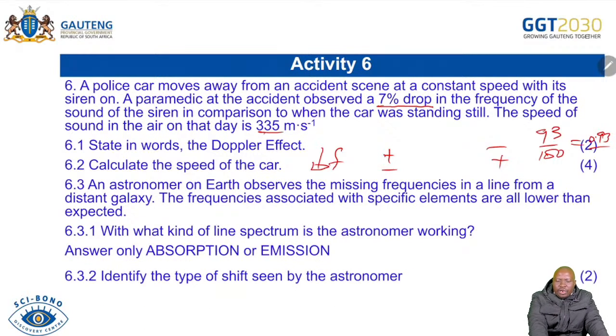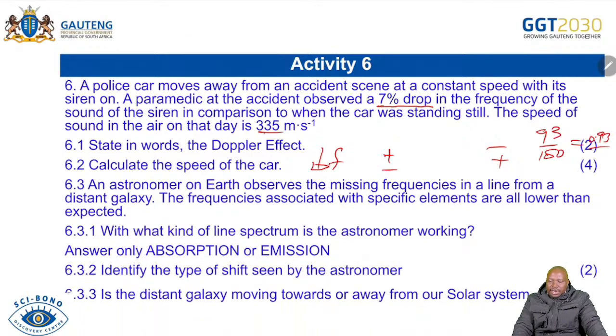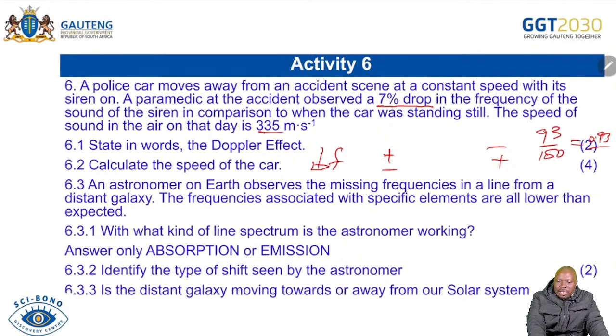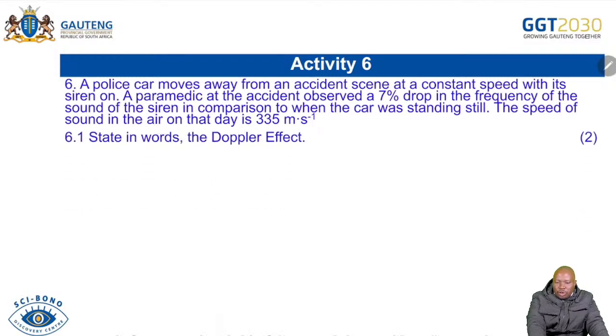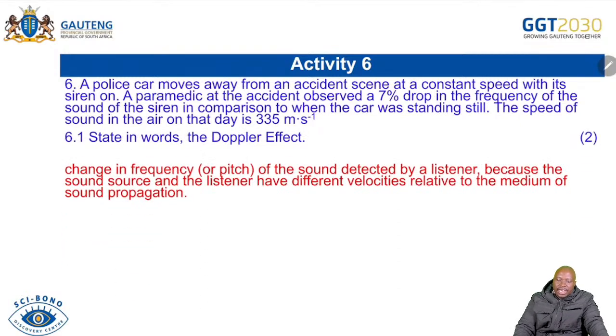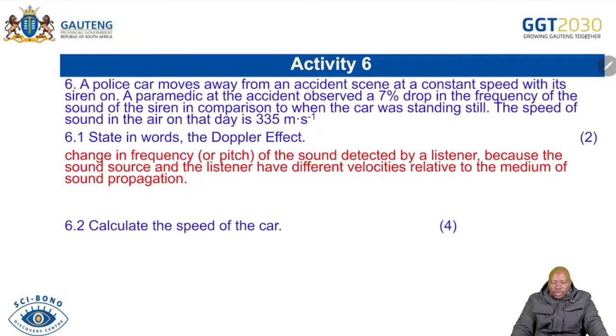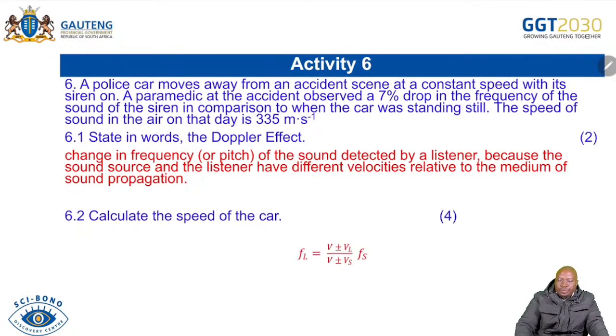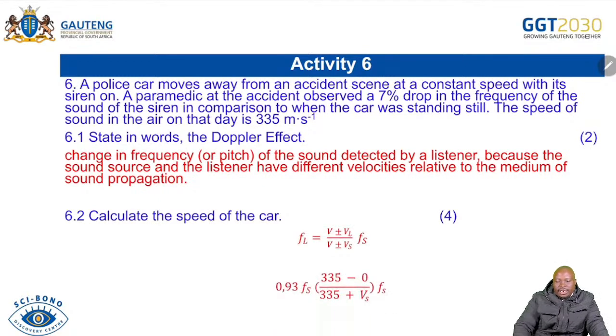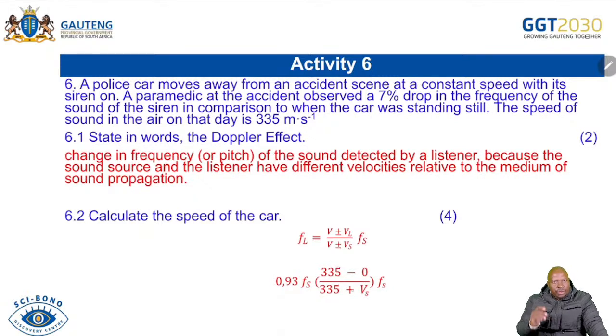So you have to remind yourself of absorption and emission spectra. You have to identify the type of shift seen by the astronomer, and then also say whether the distant galaxy is moving towards or away from us. So you're able to respond to all those questions. I've already defined the Doppler effect, so please know the definition. And when it comes to calculation, you will write the formula. Know that minus over plus is for away and plus over minus is for towards.